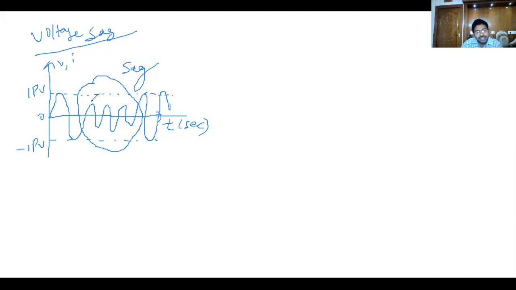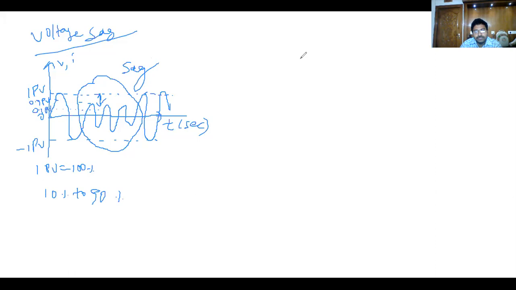So this range, now look at this range. 1 pu is equal to 100%. For suppose that is present at the 10% to 90% range. So up to 10%, that is 0.1 pu, up to this one, 0.9 pu.